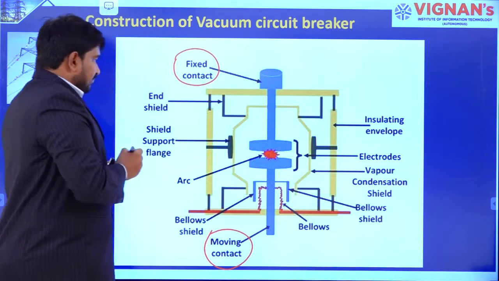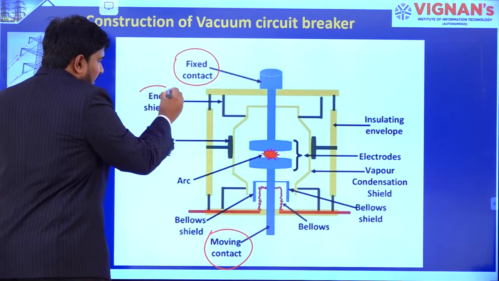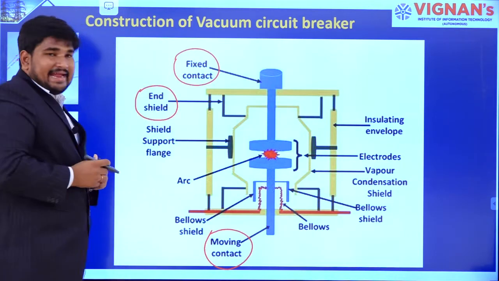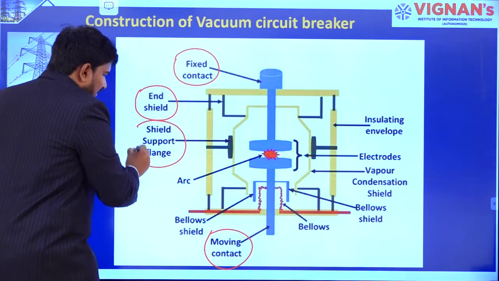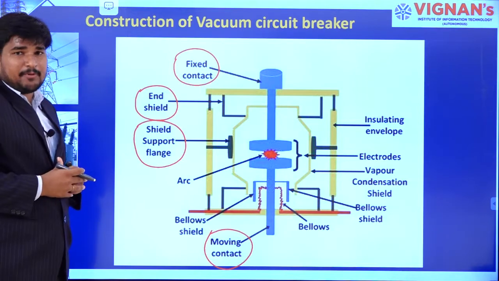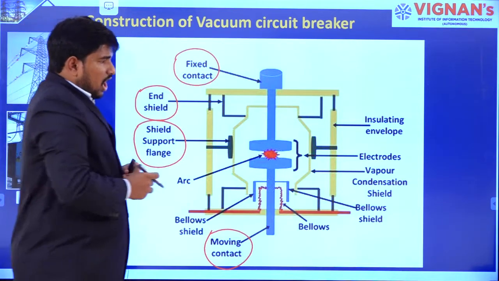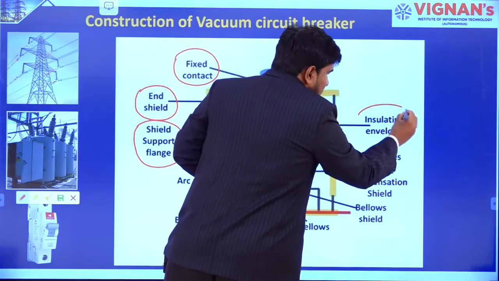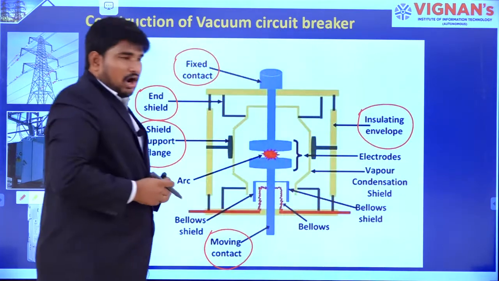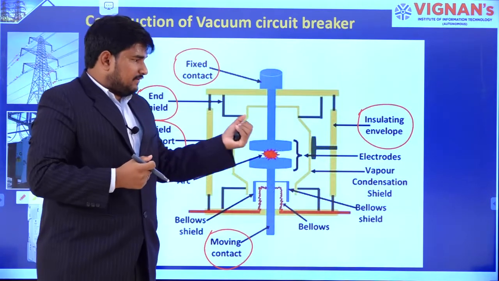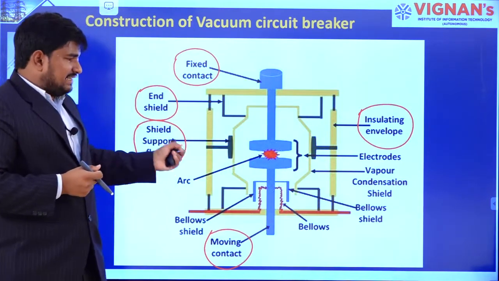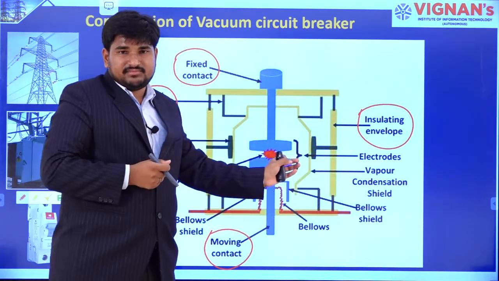So that is shielding. This is the end shield. To support this end shield, we have shield supporters, and also an outer insulating envelope, which protects the inside shield.